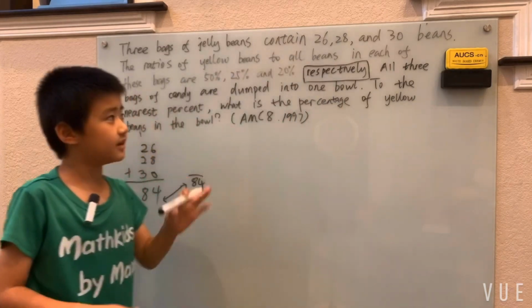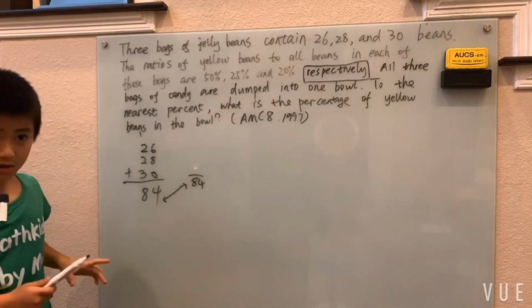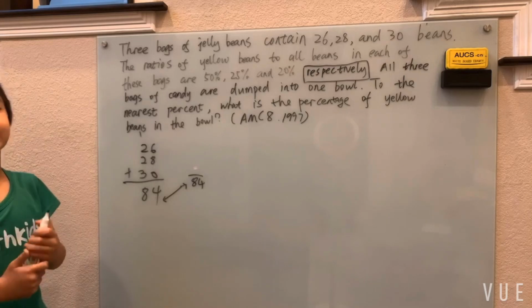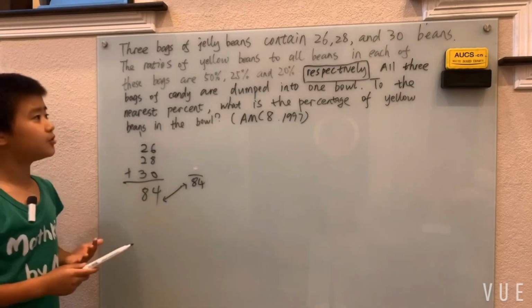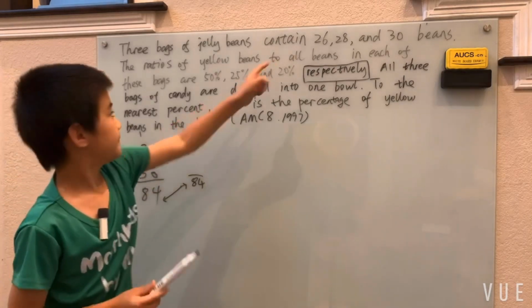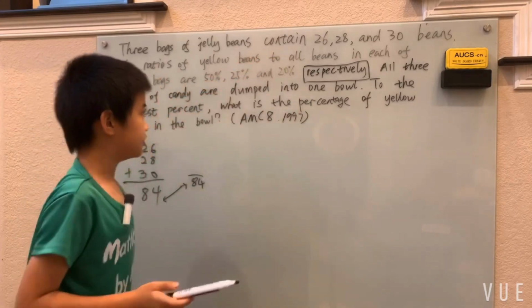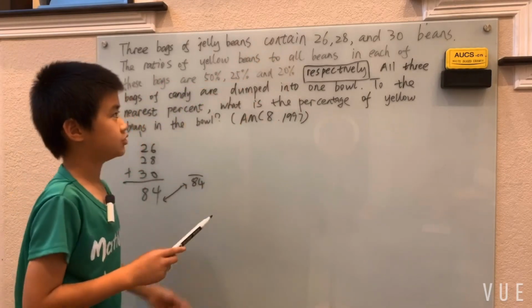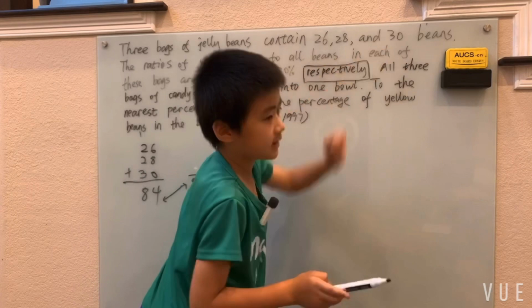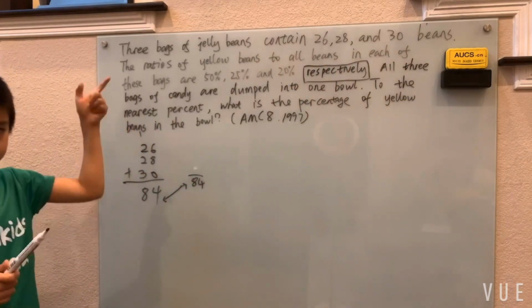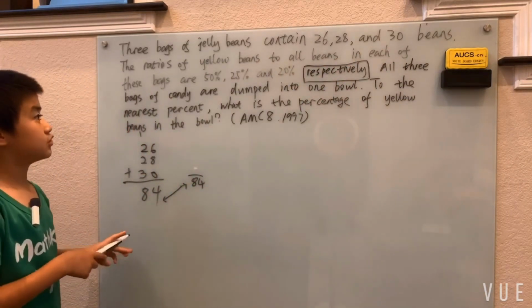That tells us all the beans in each bag, and that's how we can compute everything, because the 50% goes to 26, 25% goes to 28, and 20% takes care of 30. And now I just have a bunch of equations you can compute.